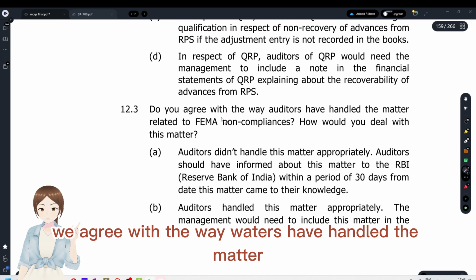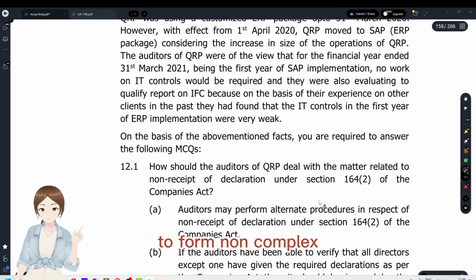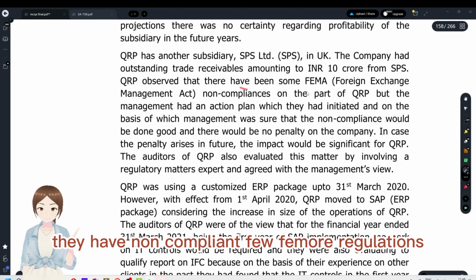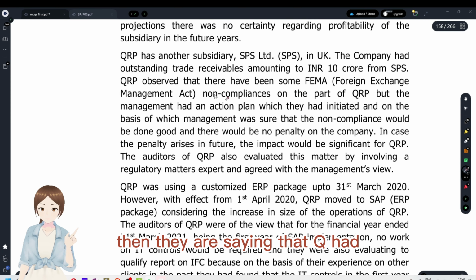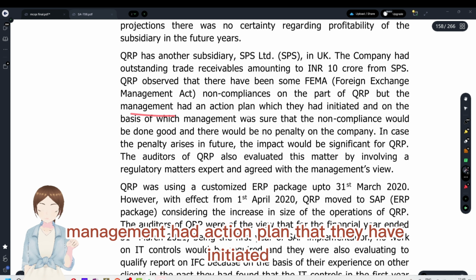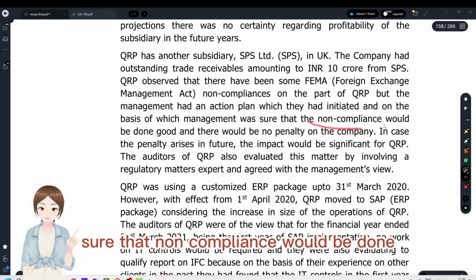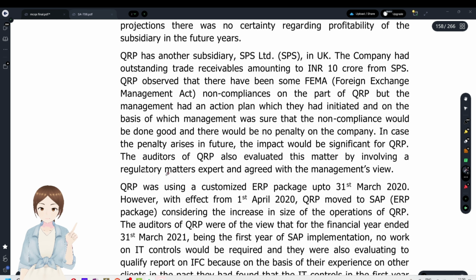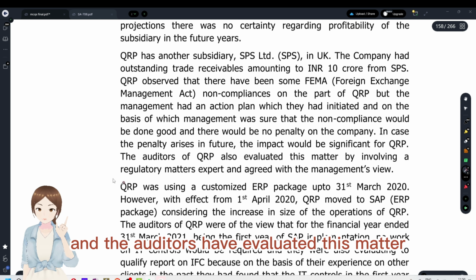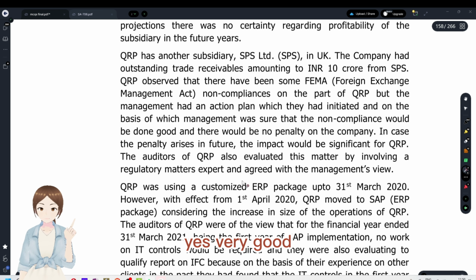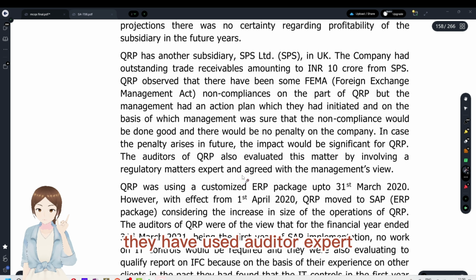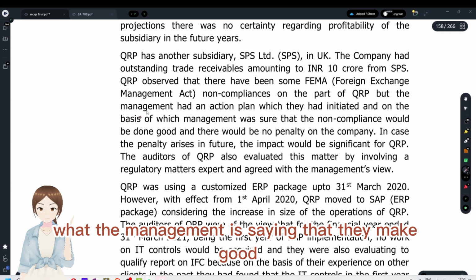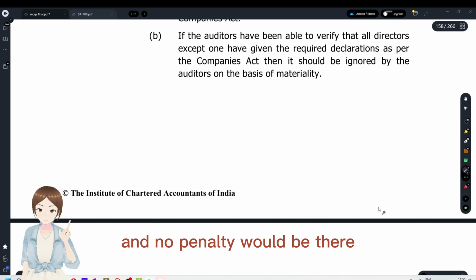Do you agree with the way auditors have handled the matter relative to non-compliance? They have non-complied with a few FEMA regulations, then they are saying that management had an action plan that they have initiated, on the basis of which management is sure the non-compliance would be made good. That is, no penalty would be there in future. And the auditors have evaluated this matter involving a regulatory matters expert. Yes, very good. They have used an auditor's expert and agreed with the management review. What management is saying is that they will make good and no penalty would be there.